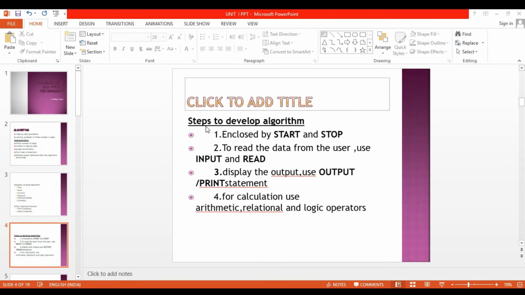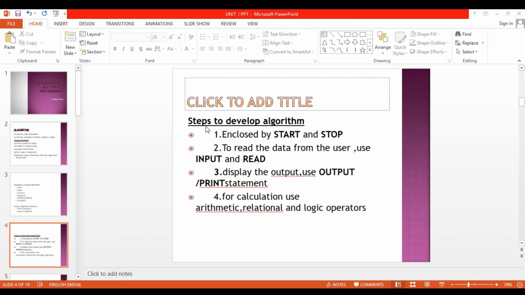Then second one, to read the data from the user, we use input statement or read statement. Then third one, to display the output, we use the output statement or print statement.